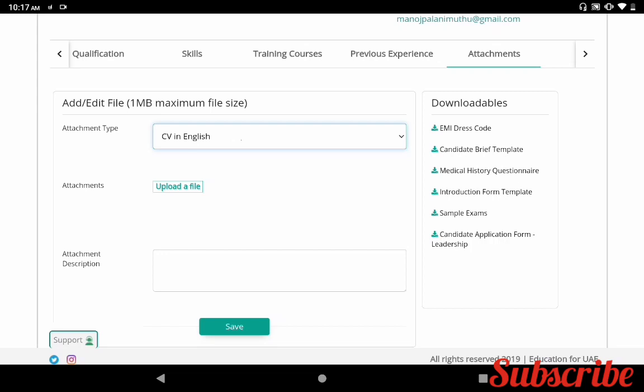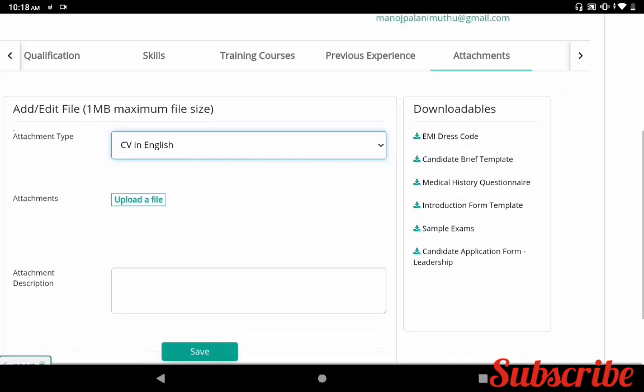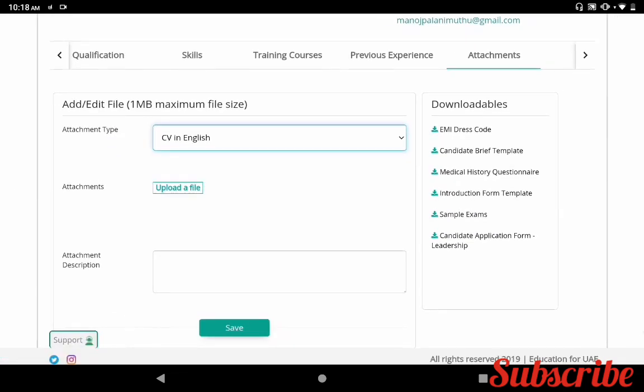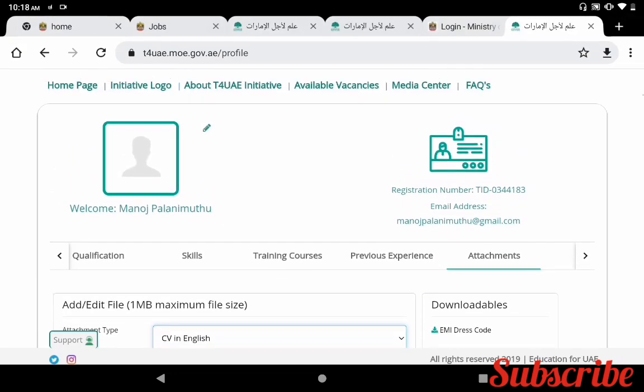Once you have saved all the details, in the right corner the candidate brief template, medical history questionnaire, introduction form template, sample exams, candidate application form, leadership are available. All the forms are mandatory. Once you click a form, you get a PDF. Once you have it, you can submit all the forms in your profile section. Only once you have uploaded can you submit the job application form.